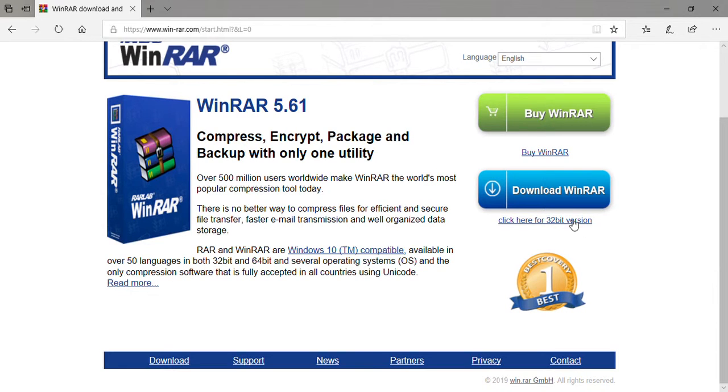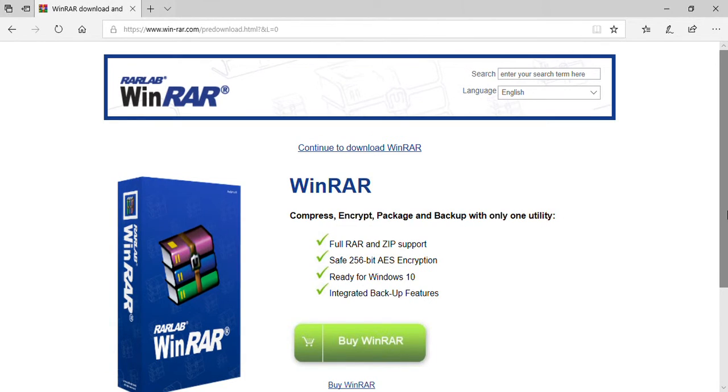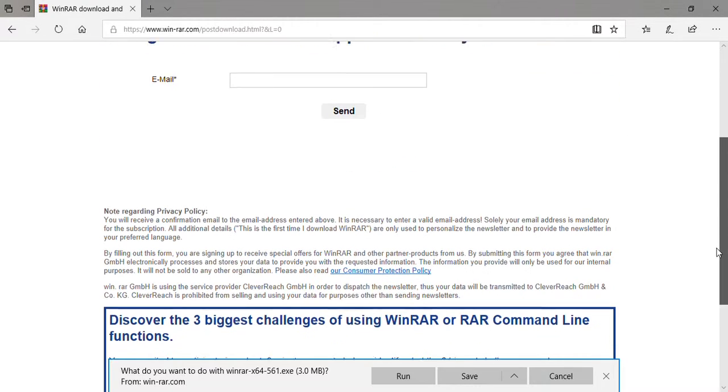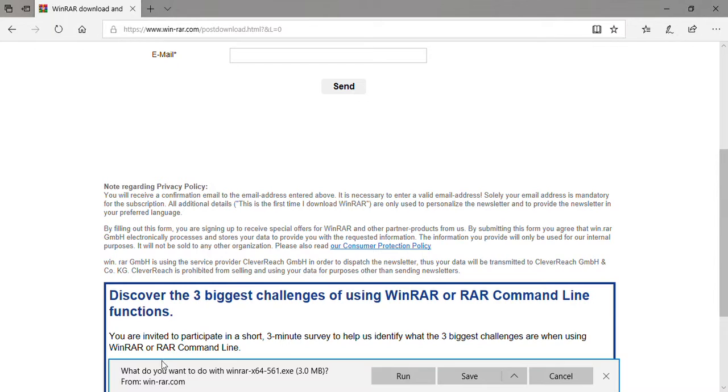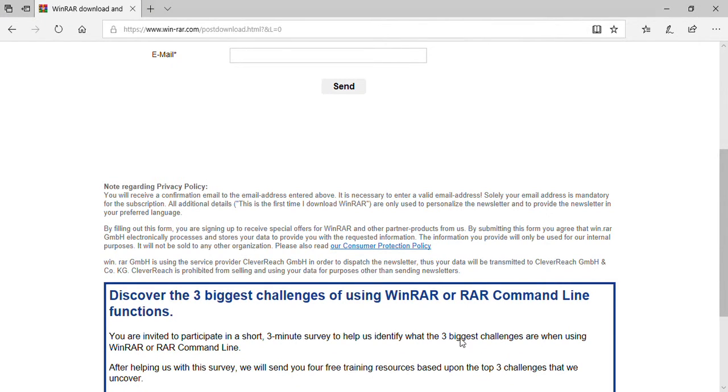32-bit. If you want, click here on this one, download WinRAR. When you go down, you want to click download WinRAR. Then they'll show you like this, a 3 MB download. Okay, you want to save it. It is very easy. When you want to run it, when you click run, yes, I click yes.